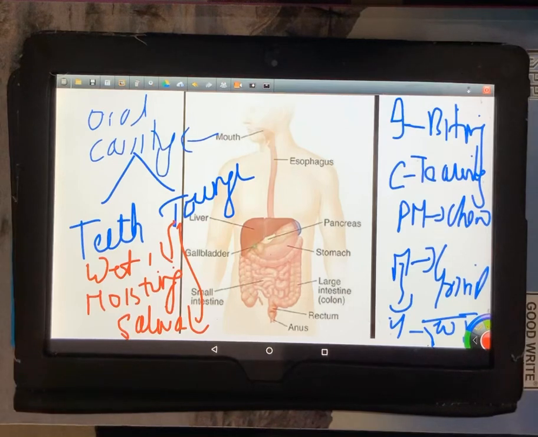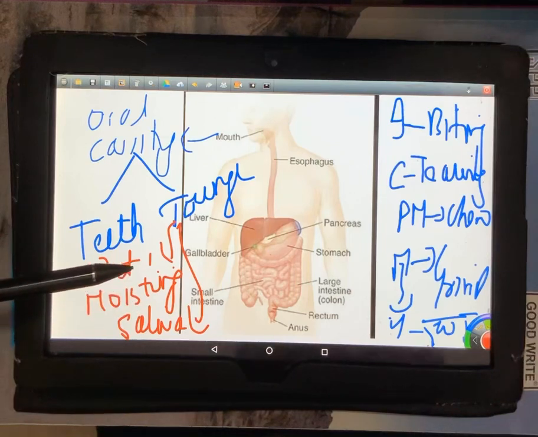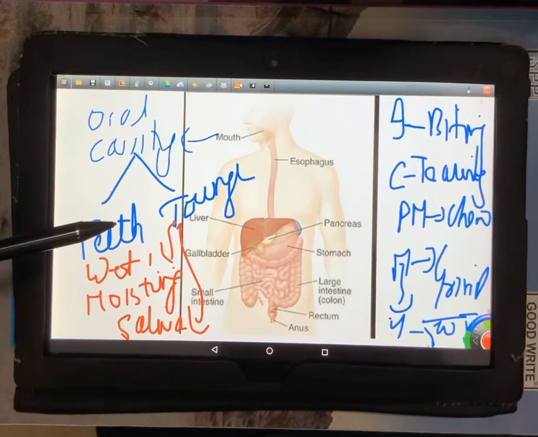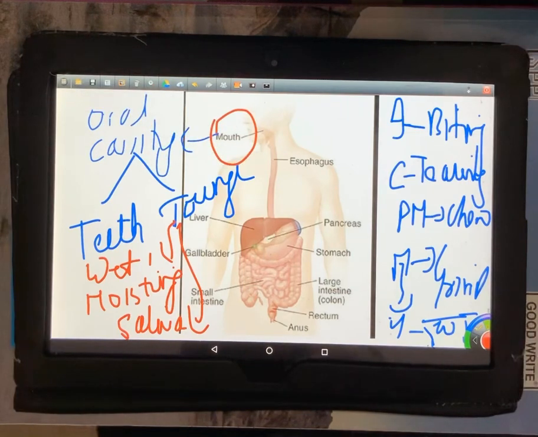I'll be doing the functions of the organs and the pathway of digestion. I have already done it for carbohydrates in my video, and I'll be taking up another video for even more detailing of that concept. Today we are just understanding the structure. So this saliva is mixed with the food so that salivary amylase can start the digestion process in the mouth. So the mouth is the organ where the digestion process is initiated.